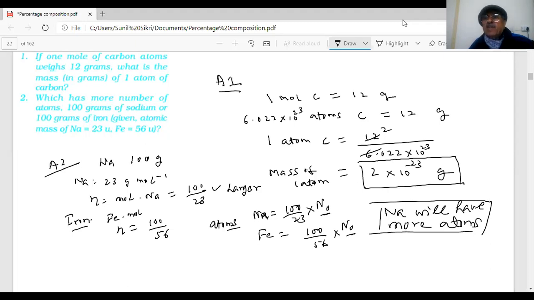Okay, students, these are some of the questions which we have given on mole concept. Then I will meet you in the next class with further topics on percentage composition, yield, percentage yield, and other topics which we have to cover. I hope you have completely understood the idea of mole concept. Any doubt in mole concept? No. You have solved all the questions yourself. I have not done anything. You answered and solved all the questions. Formula is there. Therefore, we will be able to attempt any question on mole concept.